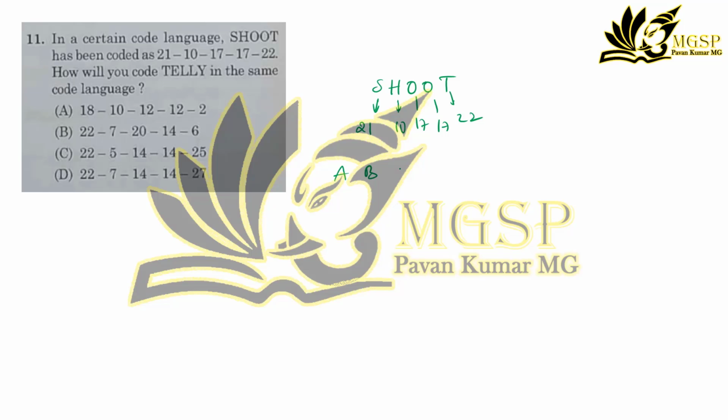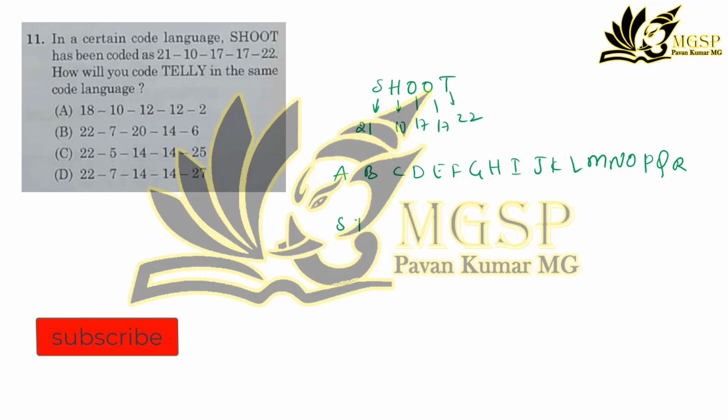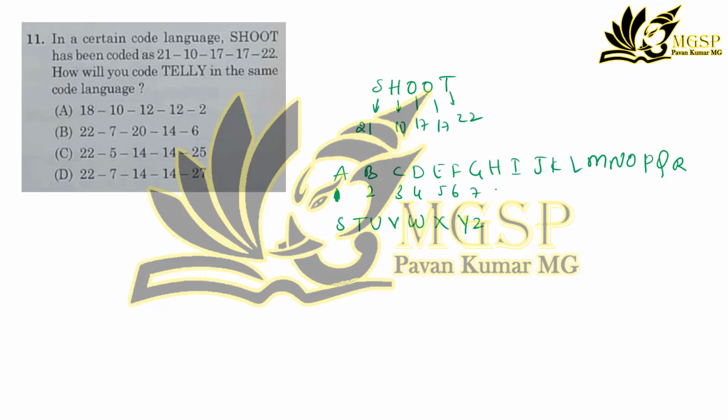I will write A, B, C, D, E, F, G, H, I, J, K, L, M, N, O, P, Q, R, S, T, U, V, W, X, Y, Z, and number them 1, 2, 3, 4, 5, 6, 7, 8, 9, 10, 11, 12, 13, 14, 15, 16, 17, 18, 19.